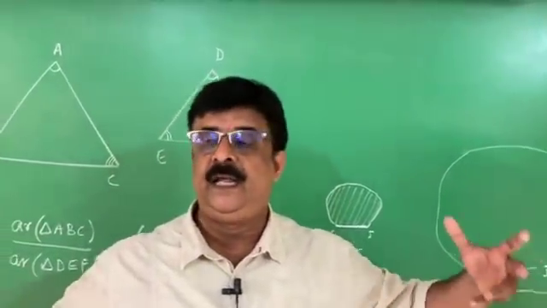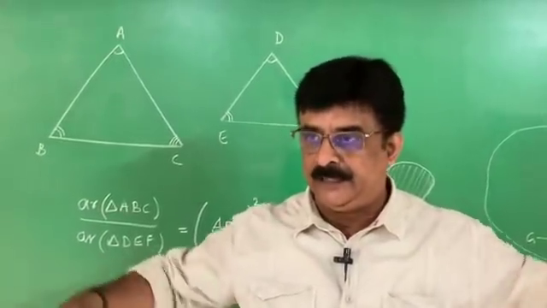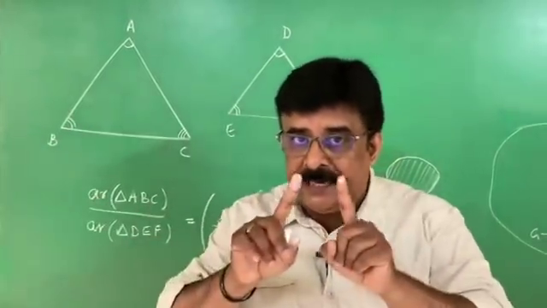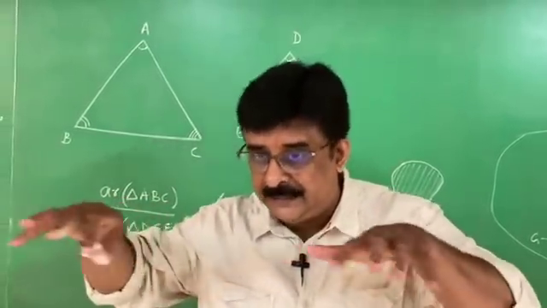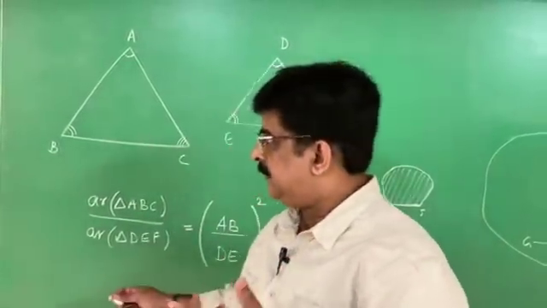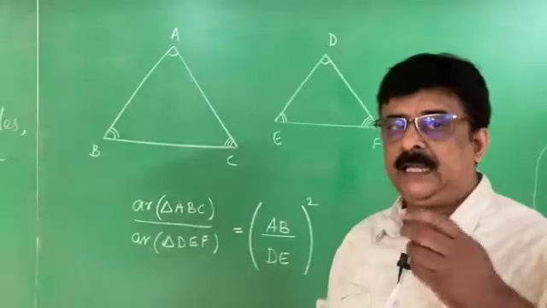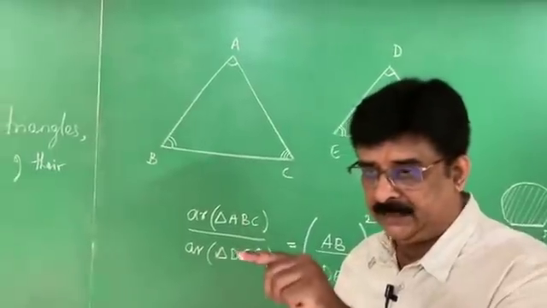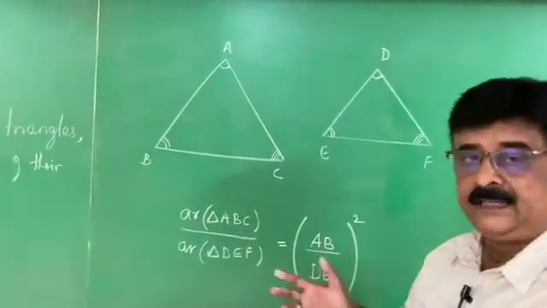Suppose we wanted to find the area of the Atlantic Ocean, we can't measure the Atlantic Ocean. What we do is take a picture of the Atlantic Ocean from the satellite, identify any corresponding side, and compare them with the area of the picture. Then we get the area of the whole Atlantic Ocean. Therefore, this is a very practical theorem related to similar triangles. Even when we drive a car and see the navigator, Google Maps, that also works on the same principle of areas of similar triangles.